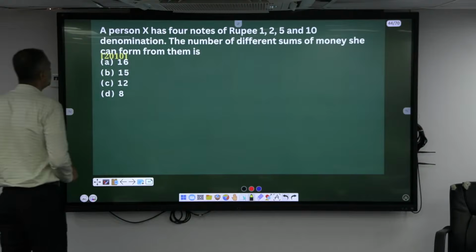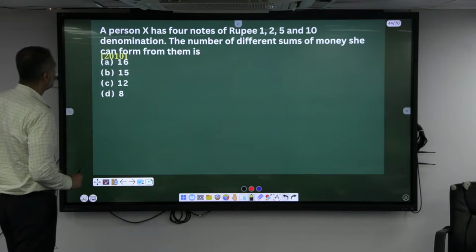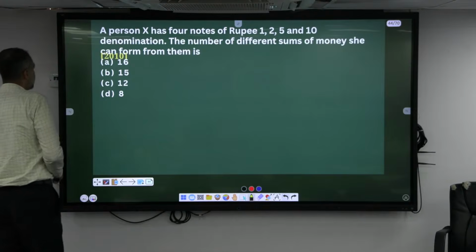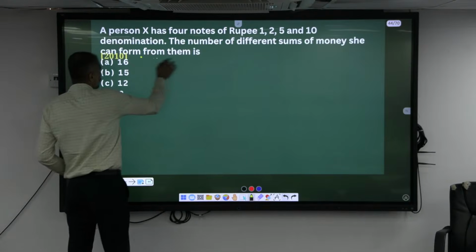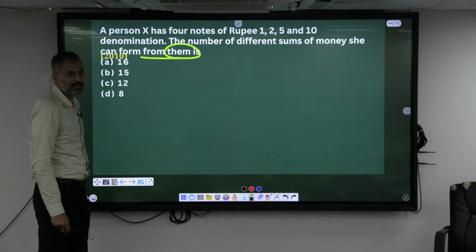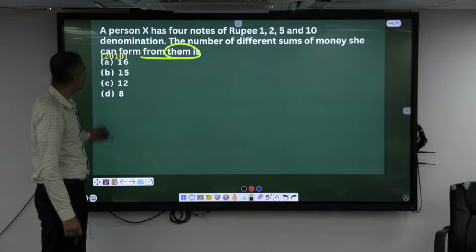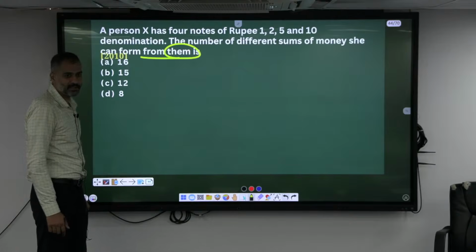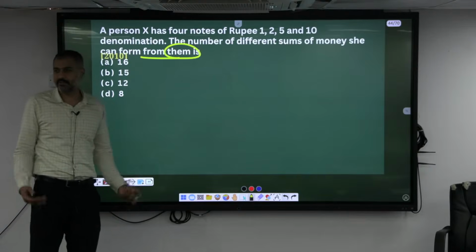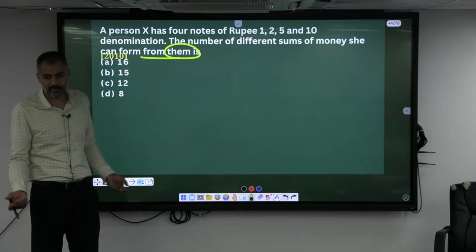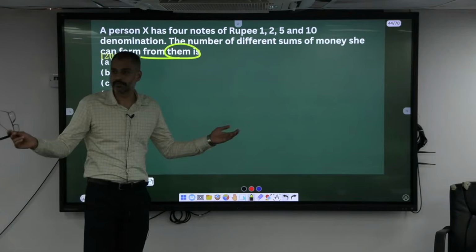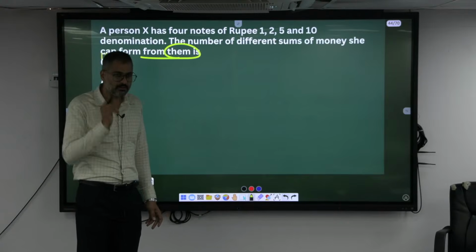It looks like the same kind. 4 notes of rupee 1, 5 and 10 denomination. Number of different sums she can form from them. From them means what? You have to pick how many? It is the same answer, right? It is here, 4, 15 again. Since he has not given anything, you have to make different sums. You can pick 1, or 2, or 3, or 4 also. If nothing is given, everything is allowed. Whatever the conditions, everything is allowed. So what's the answer again?